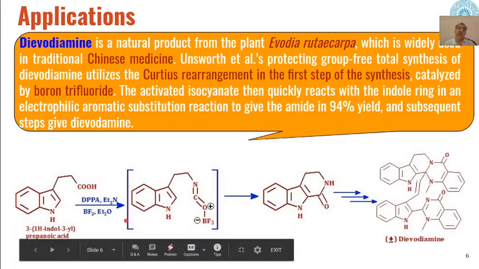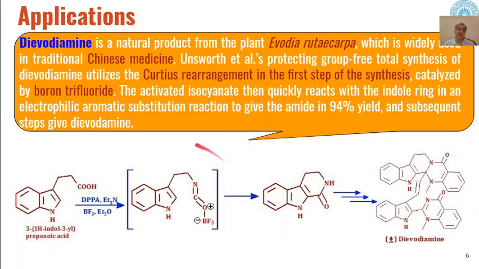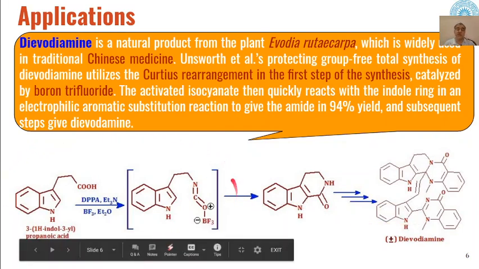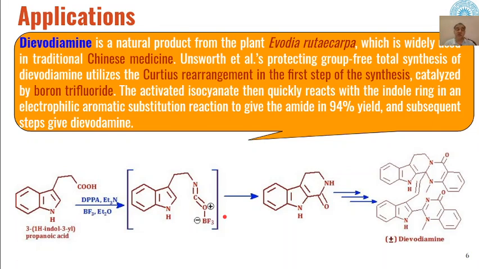So basically, what I want to say is that in the total synthesis of divodiamine, the first step is Curtius rearrangement. So this is the importance of Curtius rearrangement, that this is used in the synthesis of many types of drugs.